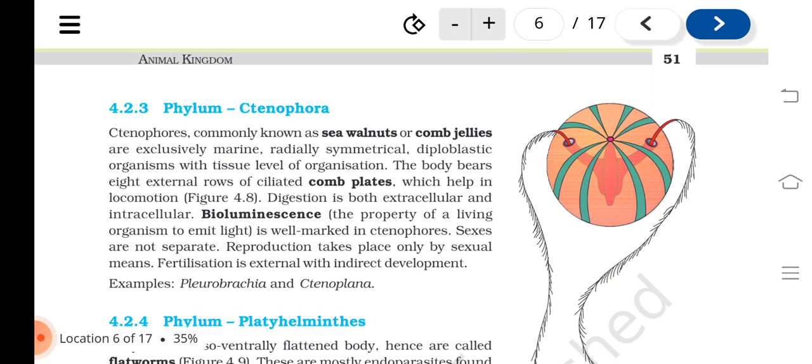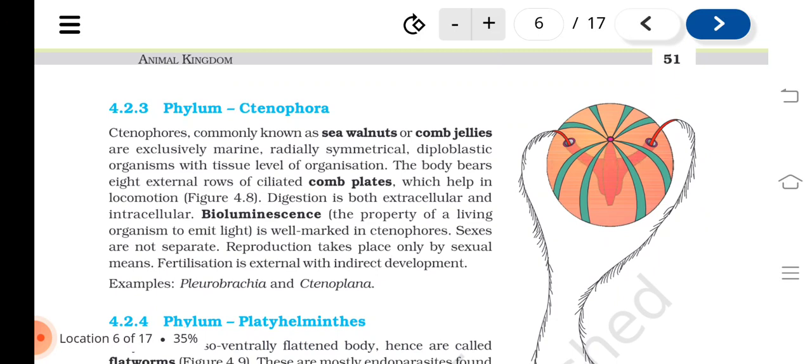Phylum Ctenophora. Ctenophores, commonly known as sea walnuts or comb jellies, are exclusively marine, radially symmetrical, diploblastic organisms with tissue level of organization. The body bears 8 external rows of ciliated comb plates which help in locomotion. Figure 4.8. Digestion is both extracellular and intracellular.